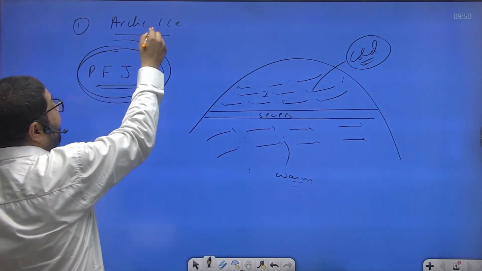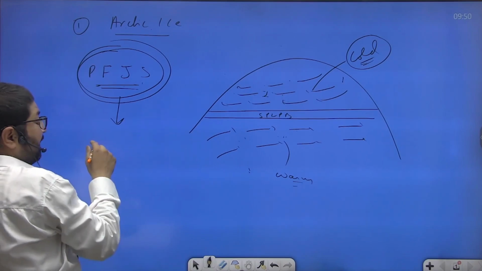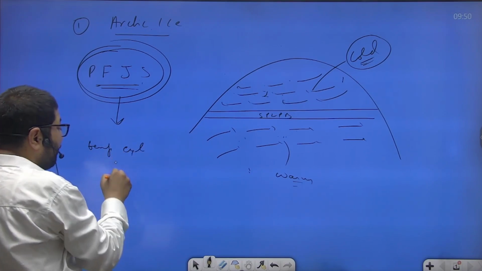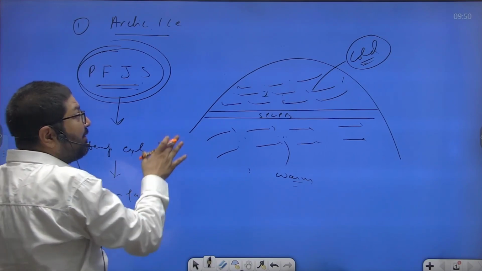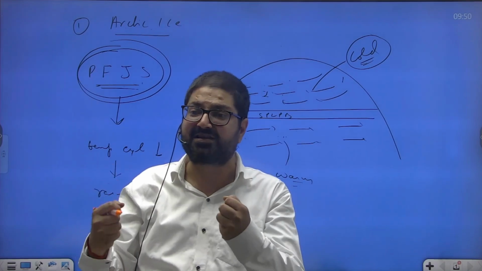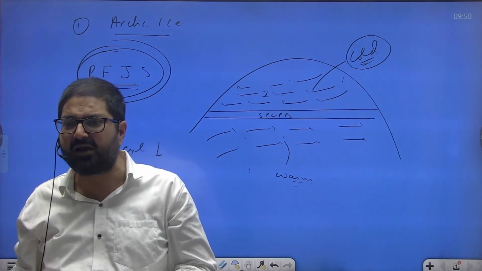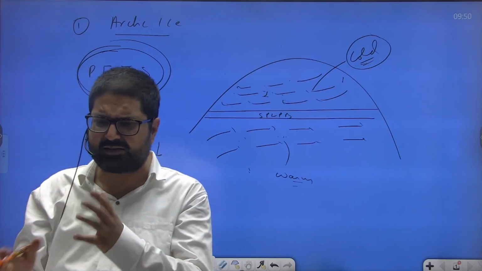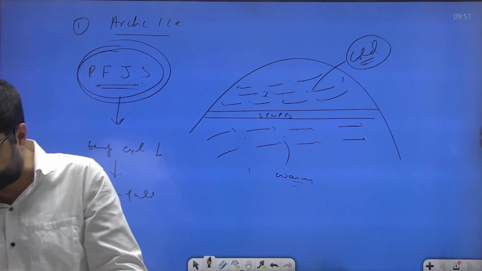Melting of Arctic ice will weaken the polar front jet stream, and weakening of the polar front jet stream will weaken the frequency and intensity of temperate cyclones. And as that frequency and intensity of temperate cyclones will decrease, rainfall will decrease, rainfall will become erratic, and when rainfall will decrease, the impact of continentality will increase. Extreme long spells of cold season will increase in North America and Europe. Rainfall will also decline and agriculture will also be adversely impacted, and cold spells will increase in North America and Europe.